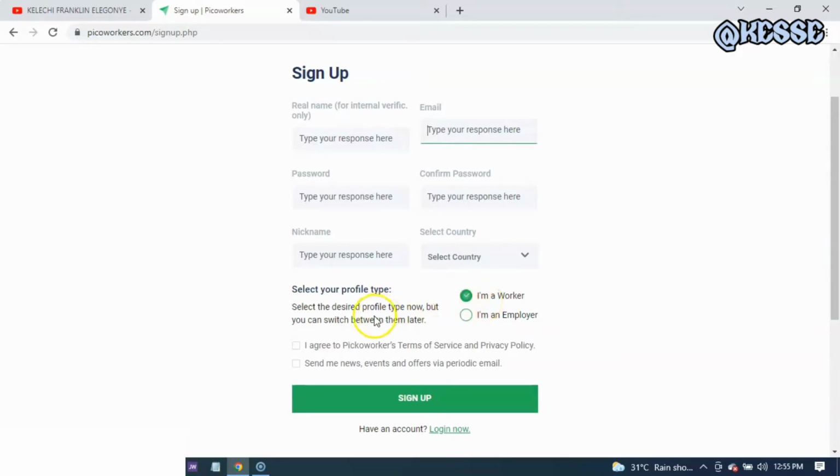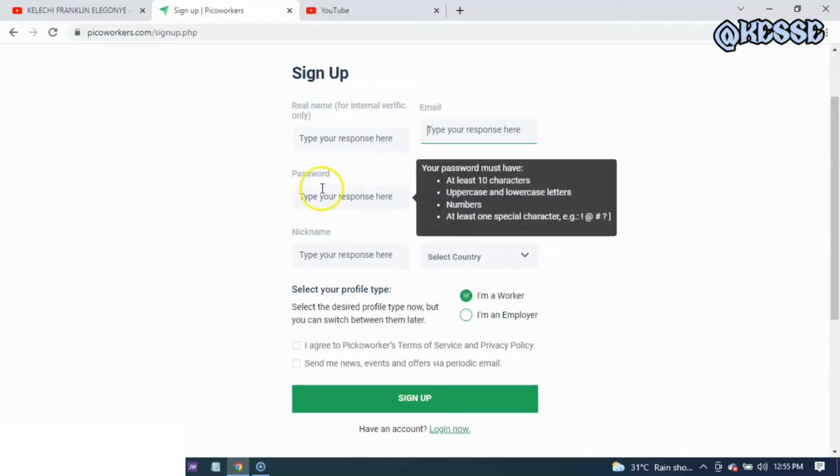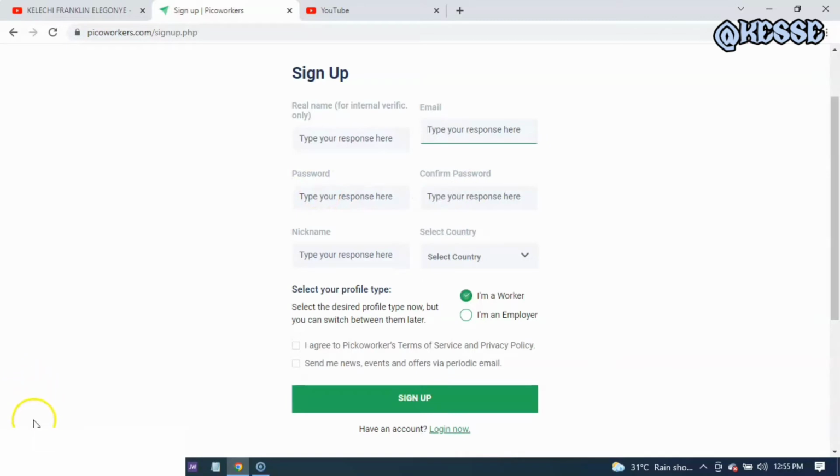So all you need to do is click on worker, then you come down here and agree to the terms and conditions, and then you click on the toolbox, just click on it, and then you click on sign up and your account will be verified. So I'm going to do all of these things right now together with you so that we can move to the next thing and I show you how all of these things work. So I'm going to sign up right now, put in my name and everything.